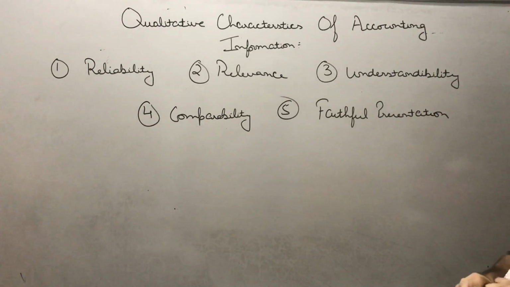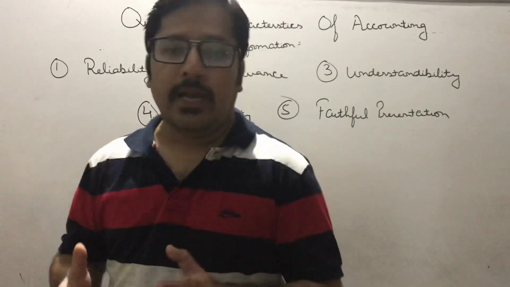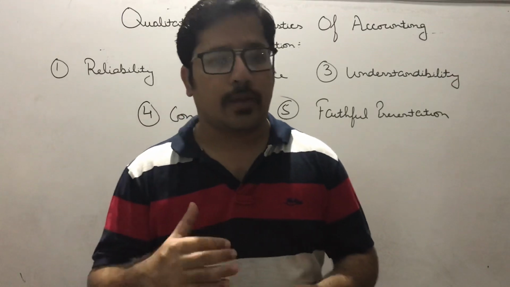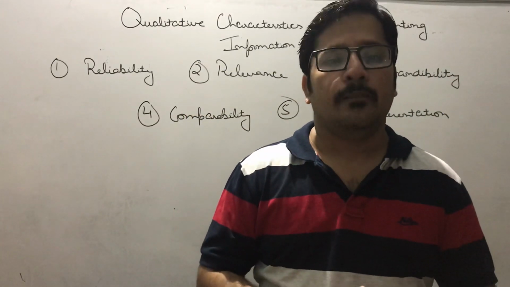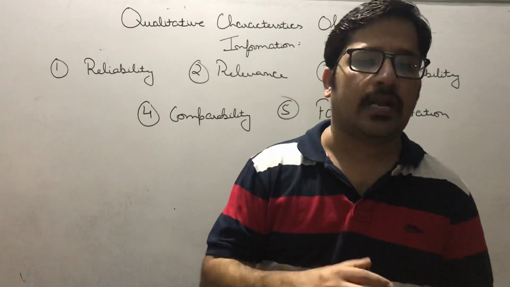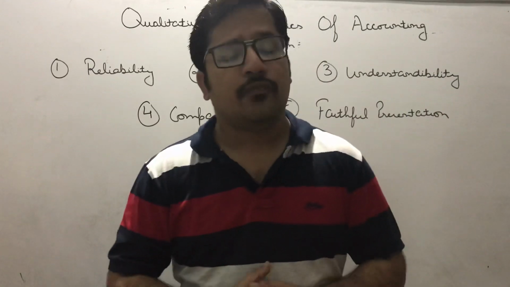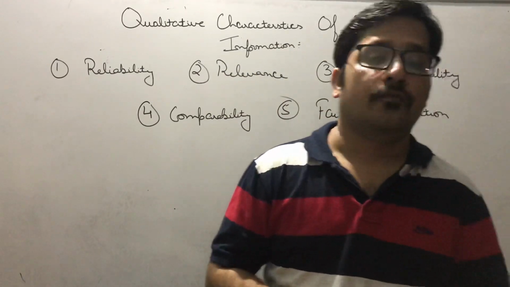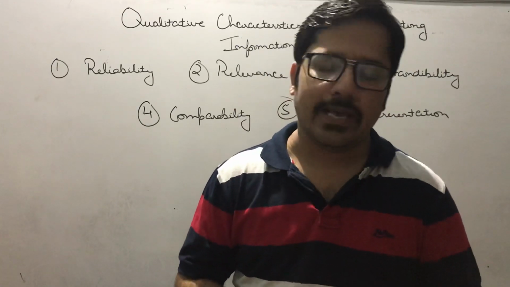And the last one is, beta, faithful presentation. Now what is faithful presentation? It means that accounts should be trustworthy, and whatever you are reporting to the owners, management, creditors, it should be faithful. Means any person can rely on that information. And how will they rely? We have studied in the first point as well, by the help of what, beta? Vouchers or source documents. It becomes a trustworthy document as well.